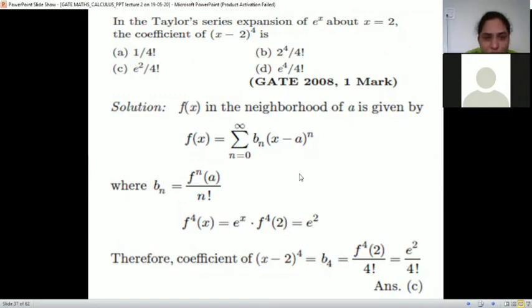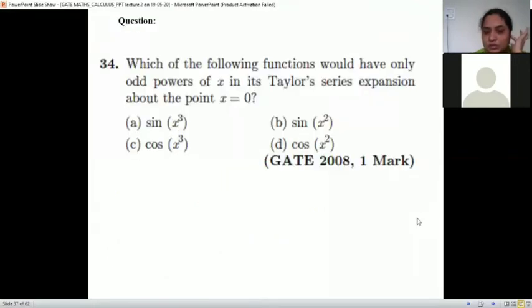So this is the Taylor series expansion, and the coefficient of x minus 2 raised to 4 is asked. So it is the fourth derivative at a upon 4 factorial, right? So first derivative, second, and if you find the fourth derivative, have you found the fourth derivative, everyone? The fourth derivative at 2, the value is e square, and upon 4 factorial. So the answer is e square upon 4 factorial. Good. This one is the next. Chalo, solve this and tell me the answer.